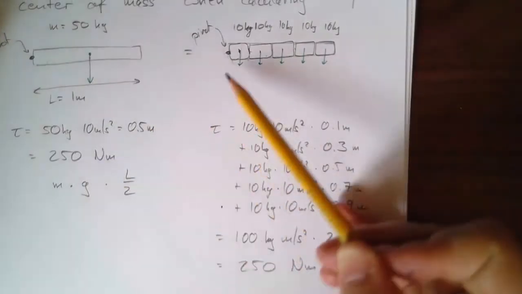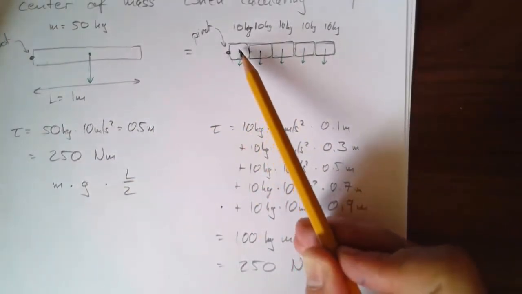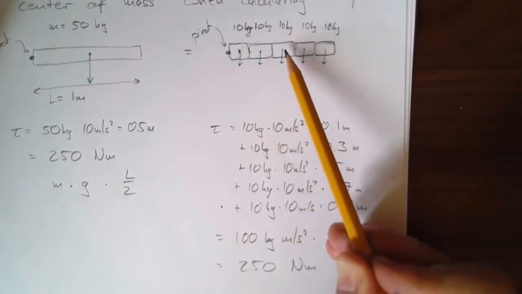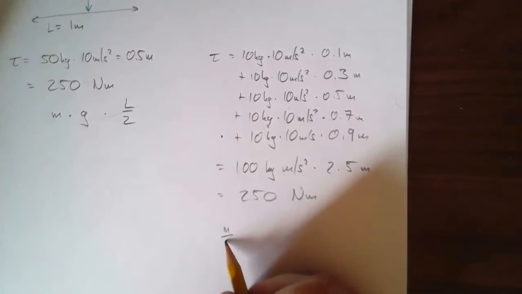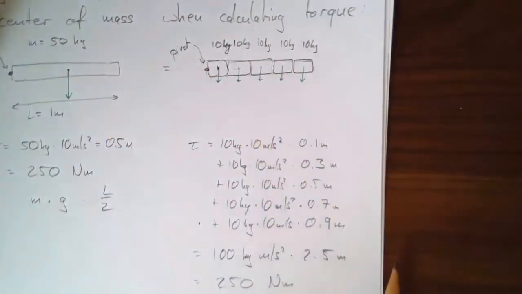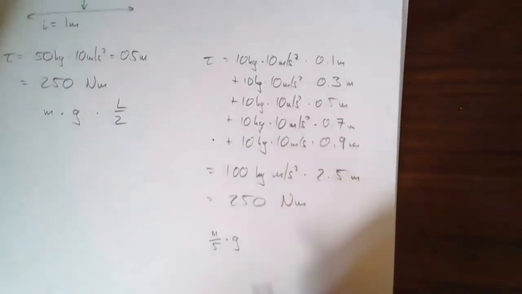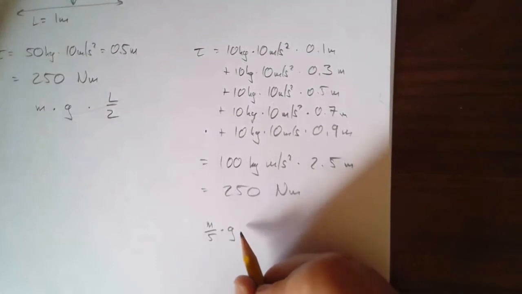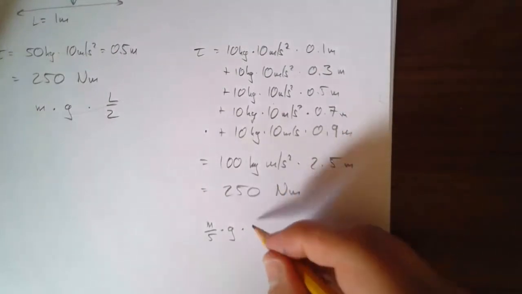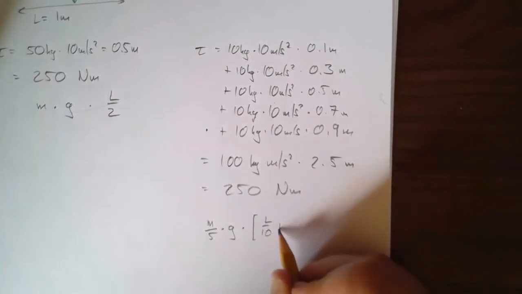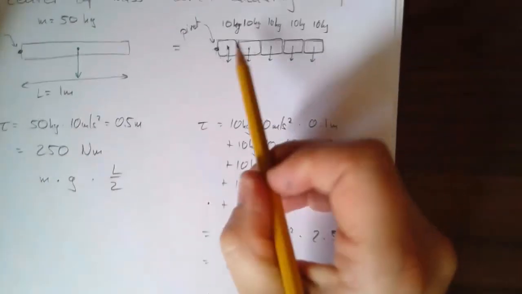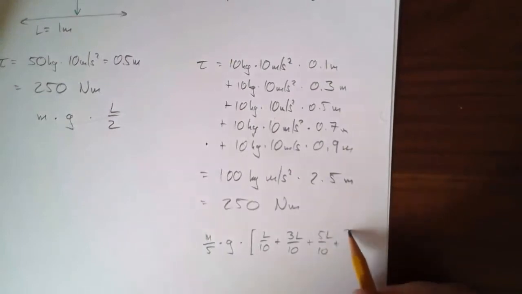If you leave L general, then this would be 1/10 L, 3/10 L, 5/10 L. I would write it as M over 5, the total mass divided by 5 because I split it into 5 chunks, times g, the weight of each one, times the sum of the distances. Factorizing, I get L over 10 plus 3L over 10 plus 5L over 10 plus 7L over 10 plus 9L over 10.